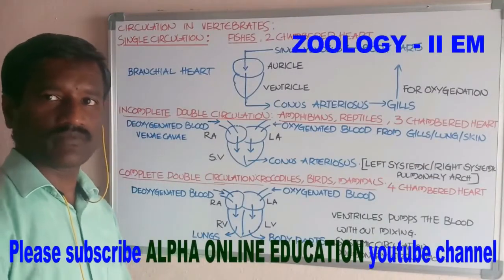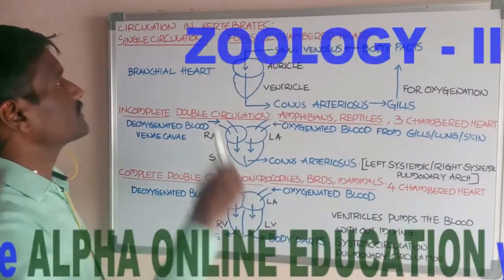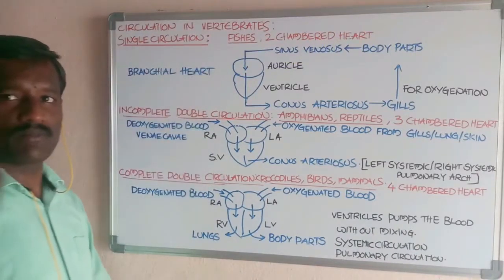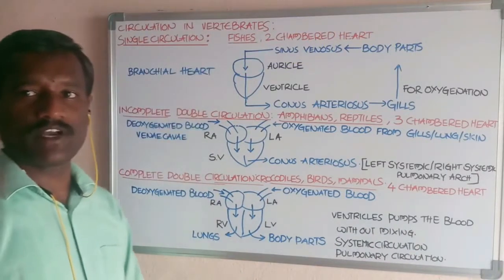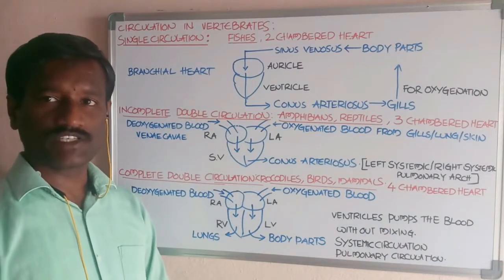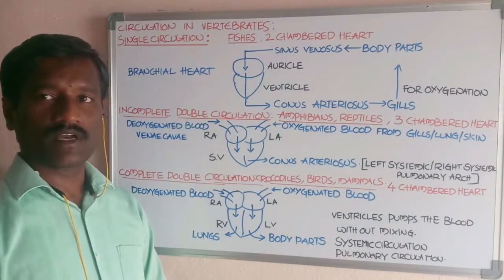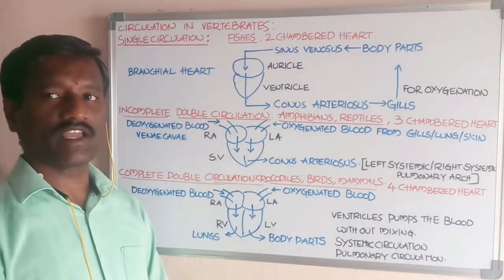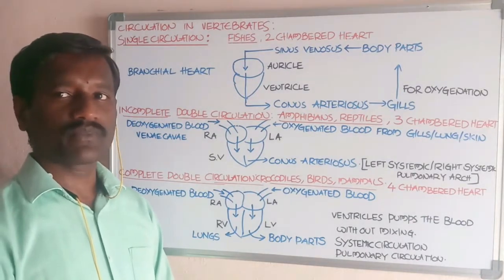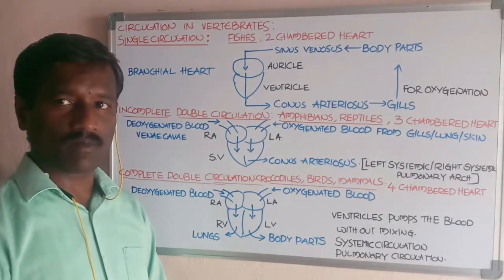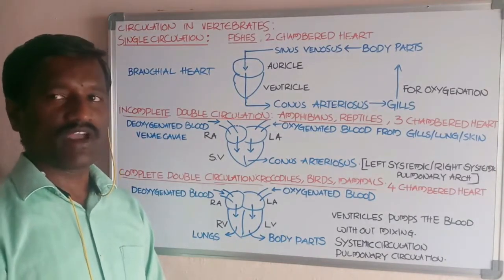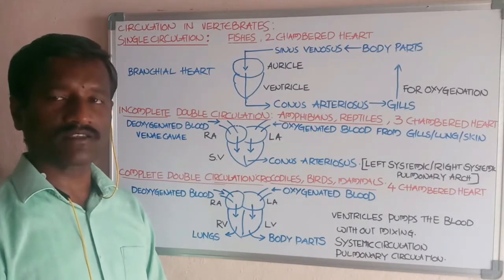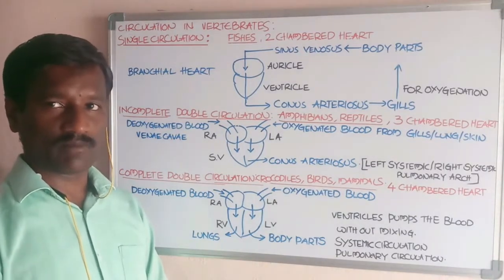Okay, students. Now we are going to discuss circulation in vertebrates. Which are vertebrates? Vertebrates are fishes, amphibians, reptiles, birds, and mammals. These are the animals which have a backbone, the vertebral column, in mid-dorsal position. Hence these are vertebrates. Now, what about the circulatory patterns available in the vertebrates?